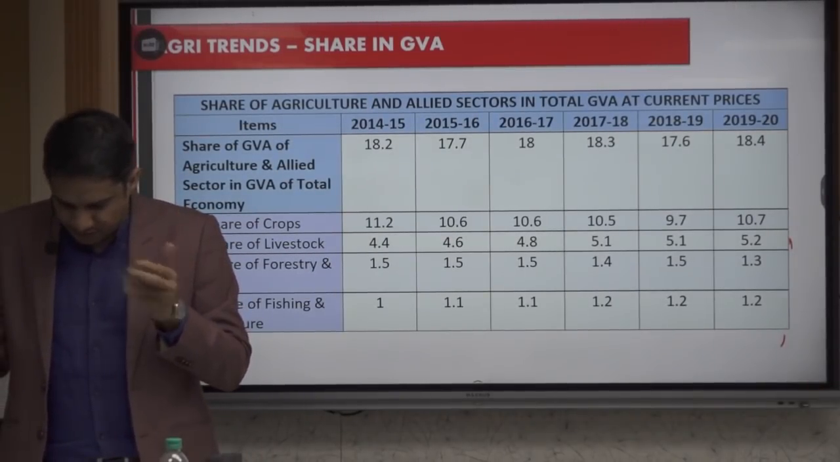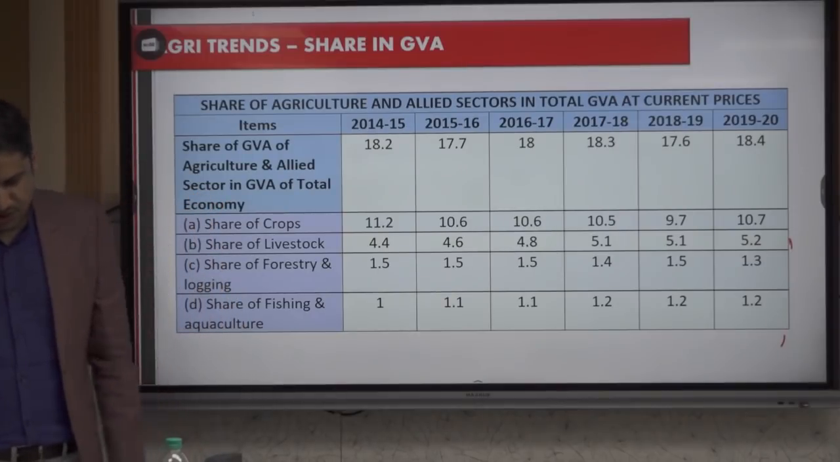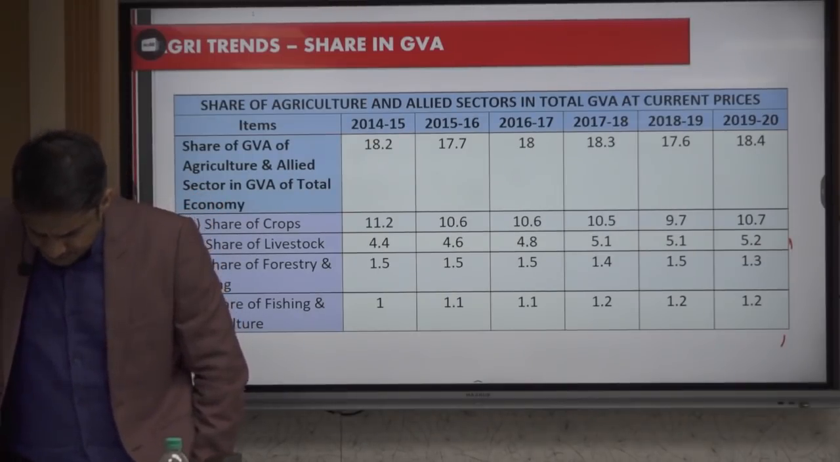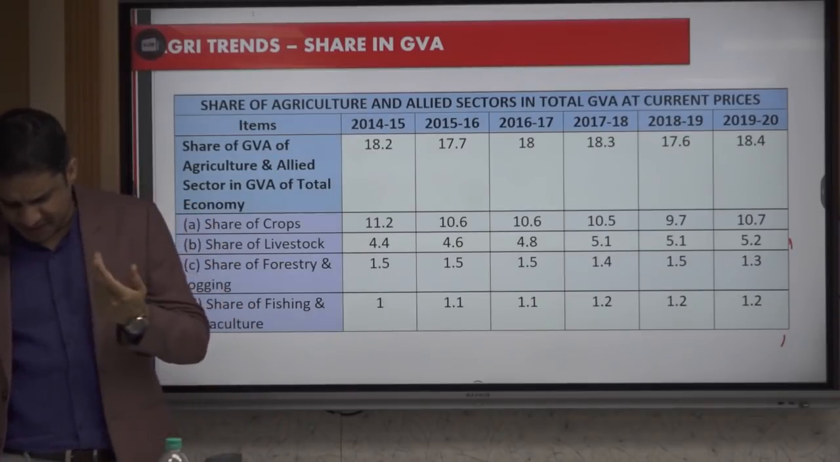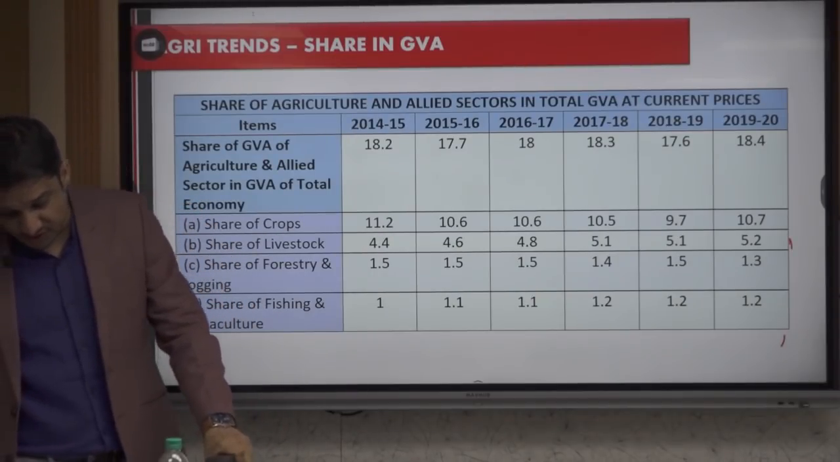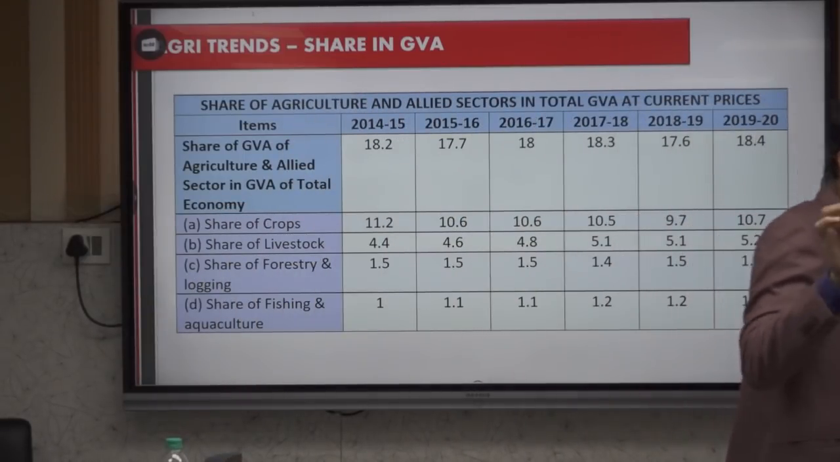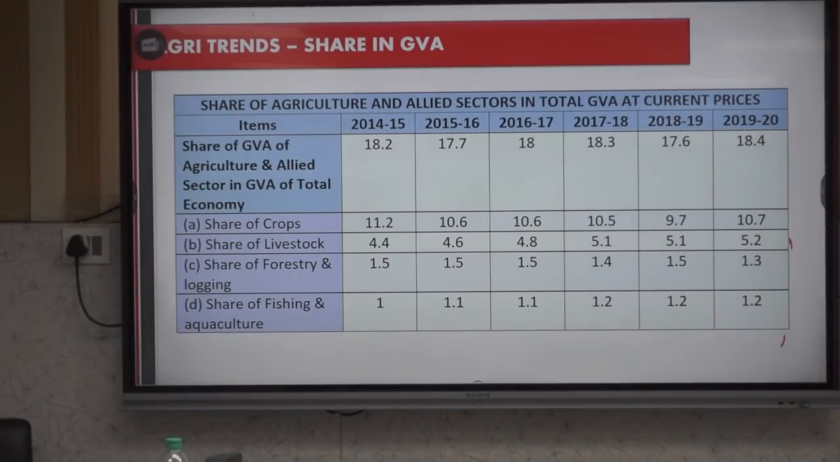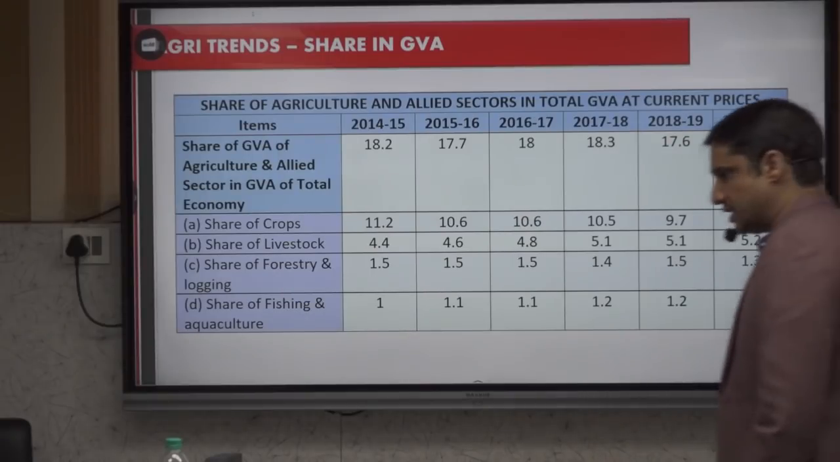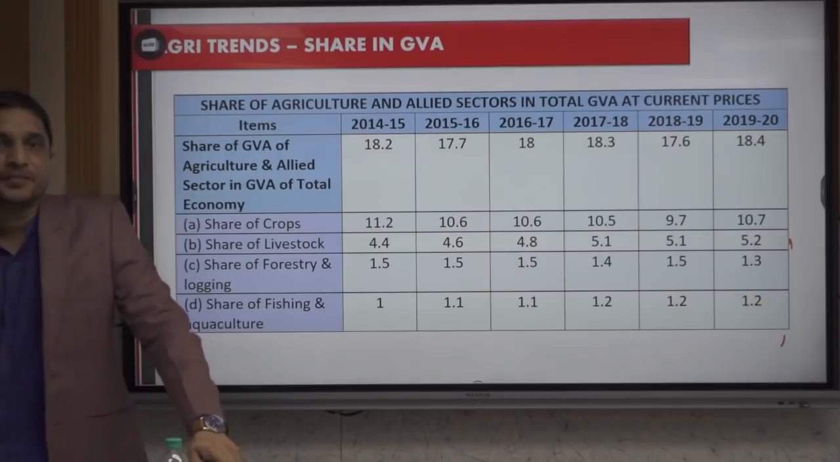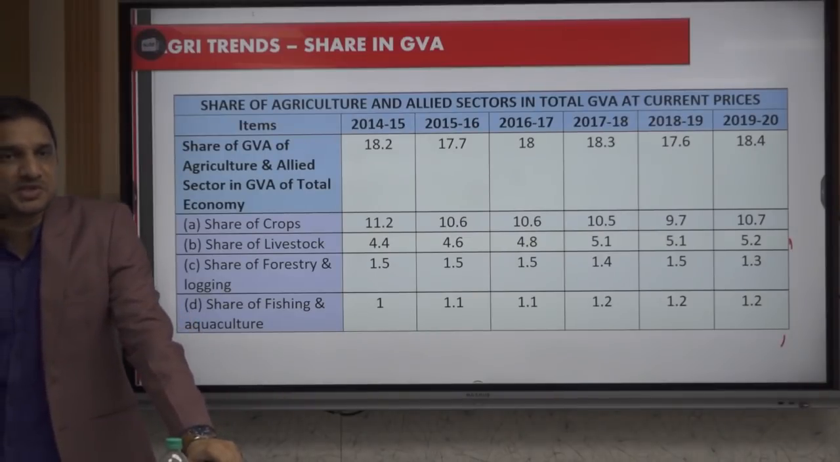So GVA is fluctuating. Next, share of allied sectors in GVA. The share of crops is again fluctuating, but the share of livestock has steadily increased. You just need to remember that. Now comes the question of why it increased. Modi ji wants to double the farmer's income.